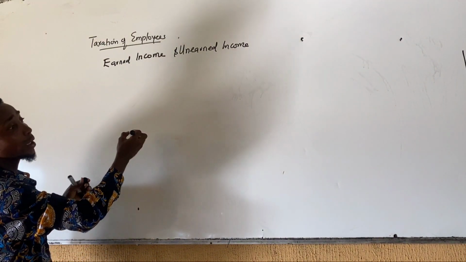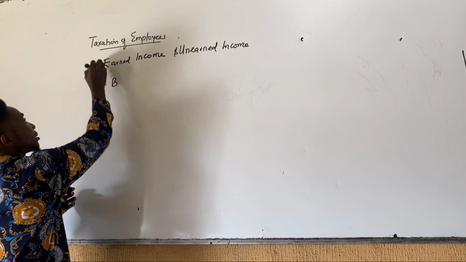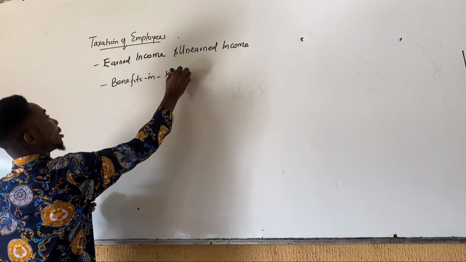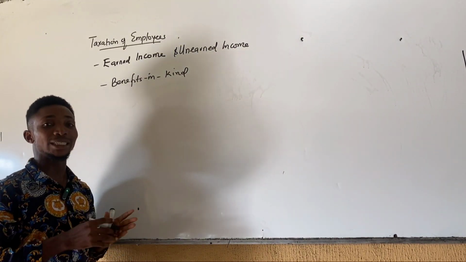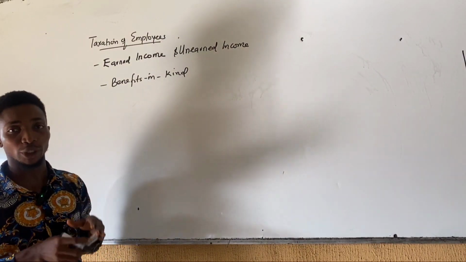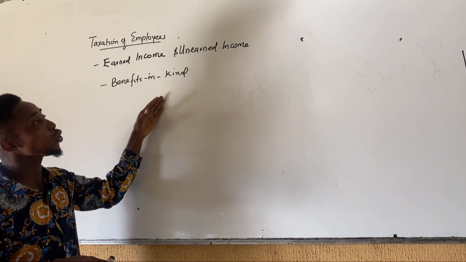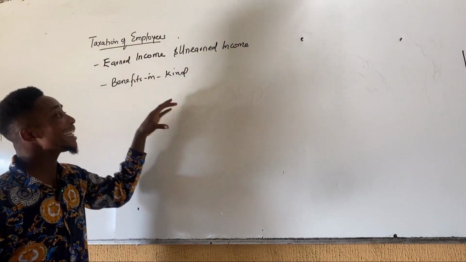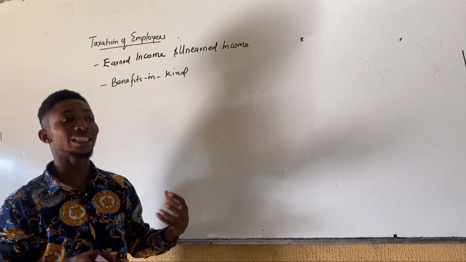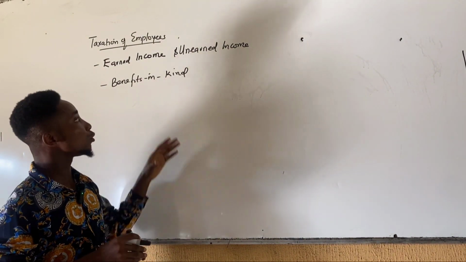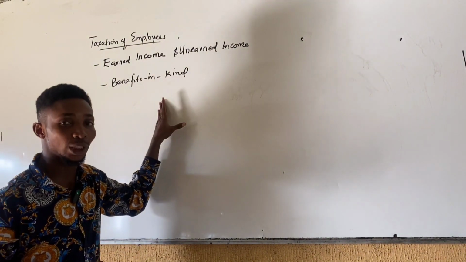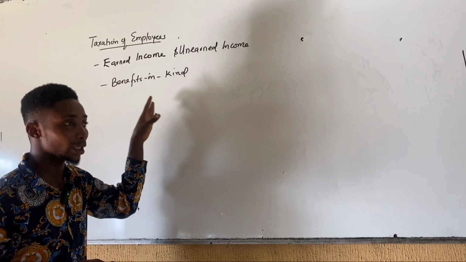Employee may also enjoy benefits in kind. Benefits in kind. These are some basic amenities that the employer pays for the exclusive use of the employee. So it is the employee that enjoys these services. So if an employee enjoys services like this, it is equivalent that he also receives the income for such services. So all these are also to be included when computing his chargeable income.